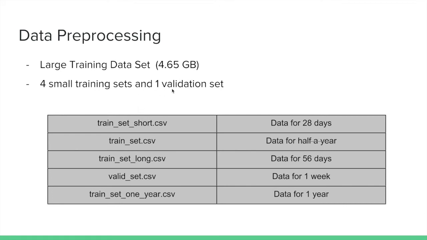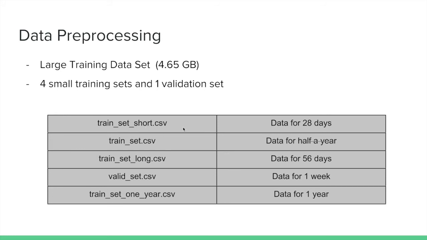And also for training the model, we decided to use only 2017 because of the inconsistency in the data we have seen earlier. And since we will be forecasting the sales of 2017, we assumed that it is better to use only the 2017 data. So as a result, the training CSV is split into 4 smaller training data sets and 1 validation set.